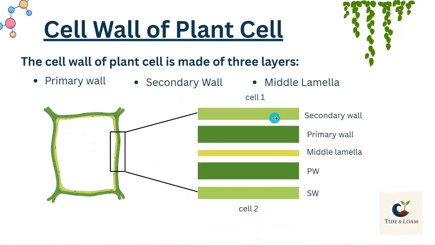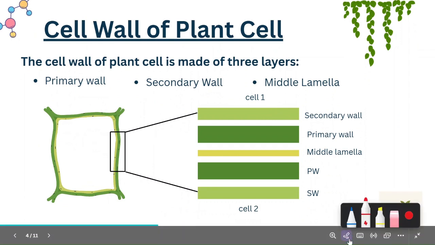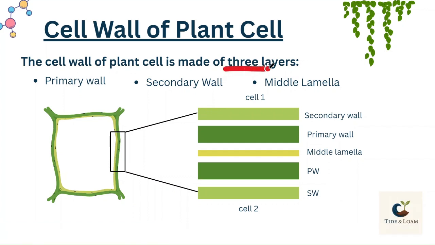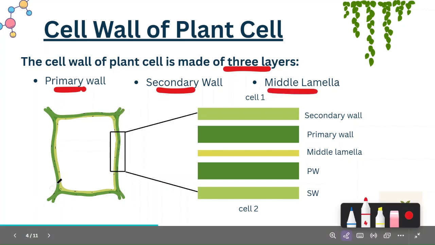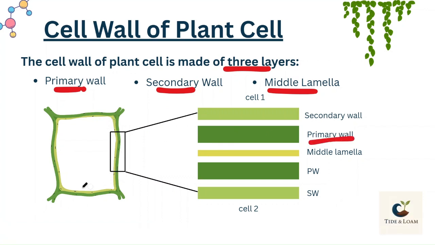Next we have the cell wall of the plant cell. The cell wall of a plant cell is made of 3 layers. The first layer is called primary wall, the second layer is called secondary wall and the third layer is called middle lamella. So this outer dark green layer is called primary wall, and the inner light green layer is called secondary wall.